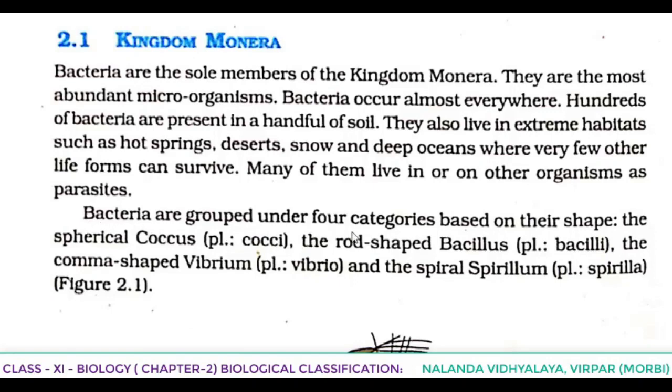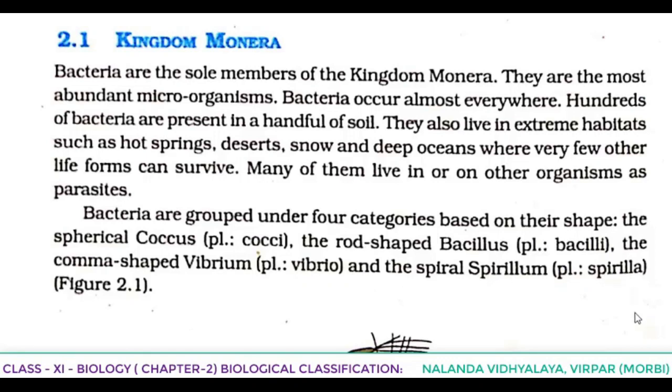Now, bacteria are grouped under 4 categories based on their shape. In the first paragraph, we told about their habitat where they are found. Now we are going to learn about their classification, and that is also based on their shape. Bacteria are grouped under 4 categories based on their shape. The spherical coccus, plural is cocci. The rod-shaped bacillus, plural is bacilli. The comma-shaped vibrio, plural is vibrios. And the spiral spirillum, plural spirilla.